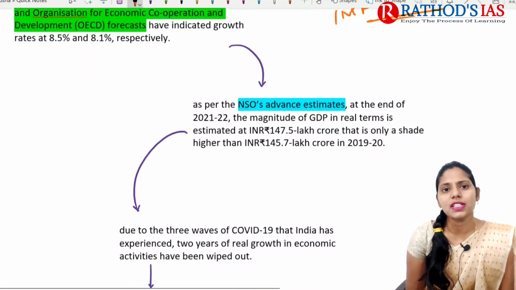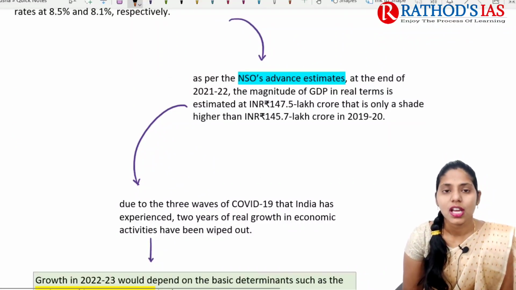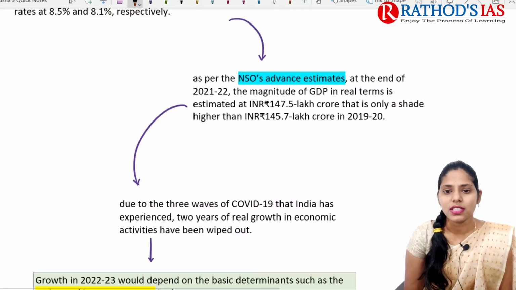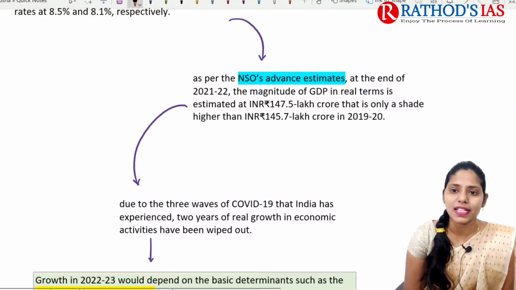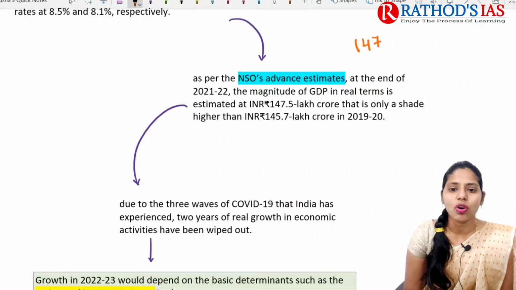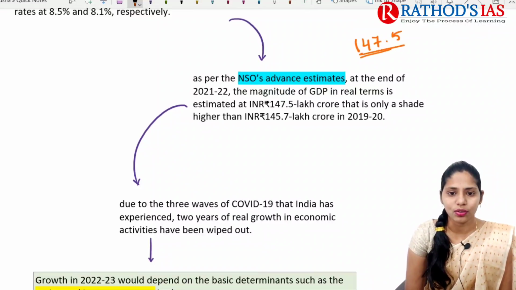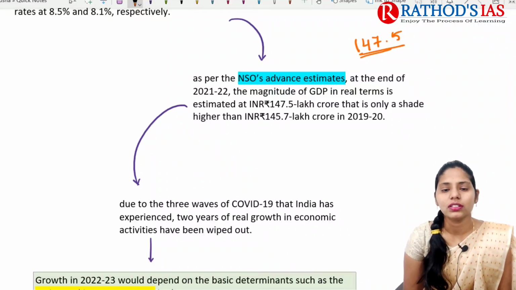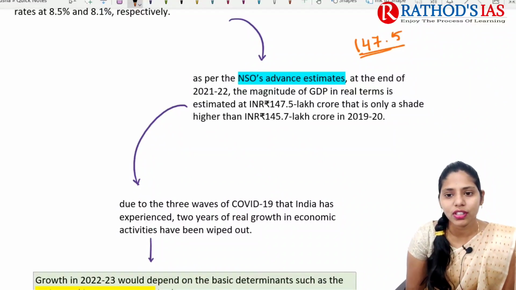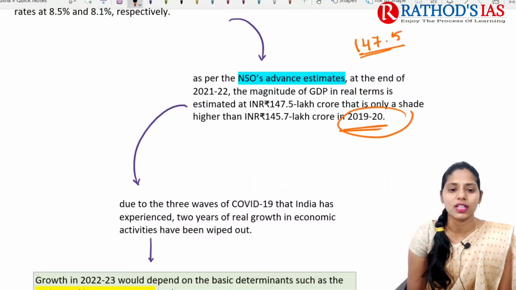But as per the National Statistical Office, NSO advanced estimates, the magnitude of GDP in real terms is estimated at 147.5 lakh crore. Okay, and it is somewhat less compared to the 145.7, which is higher when compared with 2019 to 2020.